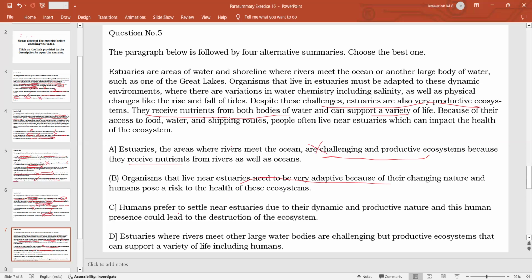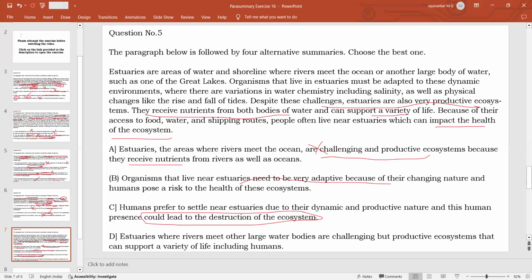All right, question number 6. Option A: Humans prefer to settle near estuaries due to their dynamic and productive nature, and this human presence could lead to the destruction of the ecosystem. The first part is correct. Humans prefer to settle near estuaries due to the dynamic and productive nature. And this human presence could lead to the destruction of the ecosystem is a very excessive statement. The passage says that it can impact the health of the ecosystem, meaning it can have a negative impact on the health of the ecosystem. Having a negative impact on the health and total destruction of the ecosystem are two different things.